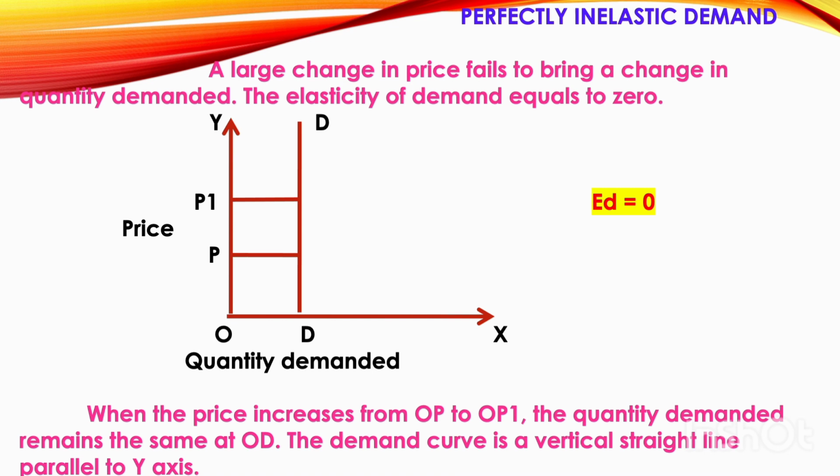This has been explained in this graph. When the price increases from OP to OP1, the quantity demanded remains the same at OD. So here you can see that the demand curve is a vertical straight line. DD is the demand curve which is parallel to the y-axis. And in this case of perfectly inelastic demand, the elasticity of demand is equal to 0.